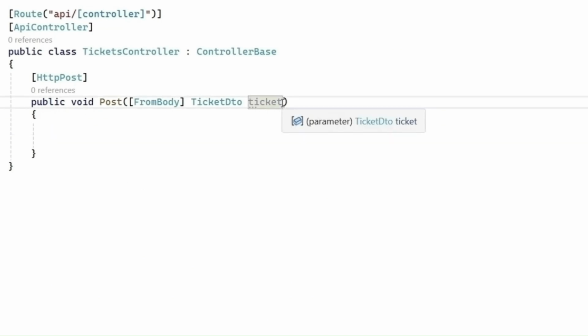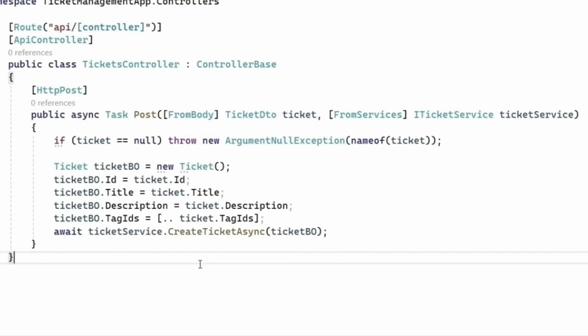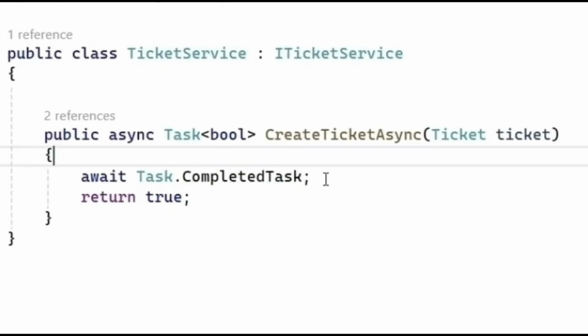Fortunately, in our project, we already have a business layer available. Therefore, all we have to do here is call our business layer. This is our business layer.